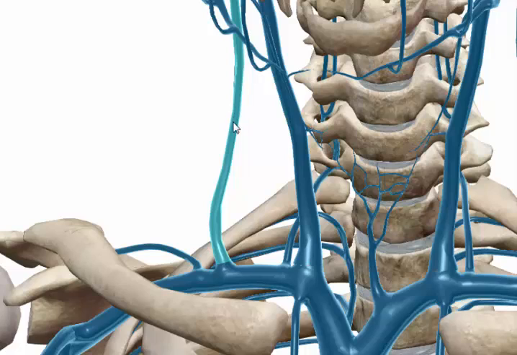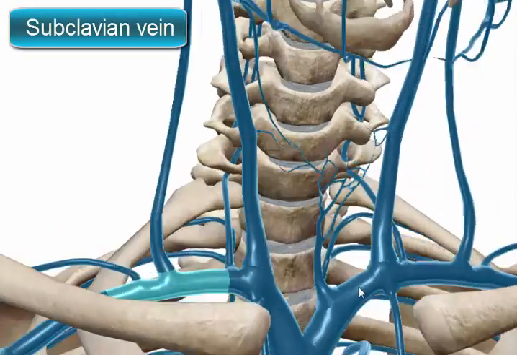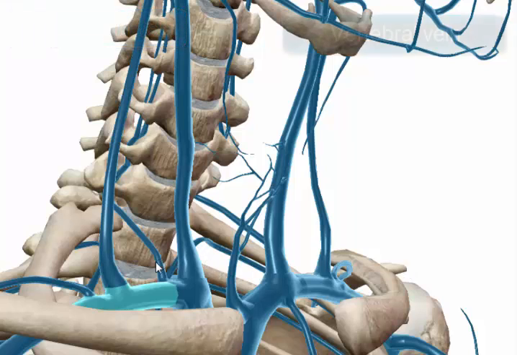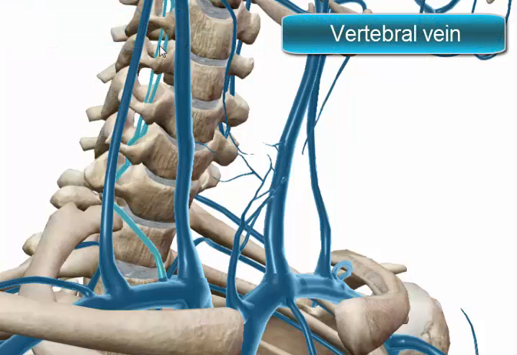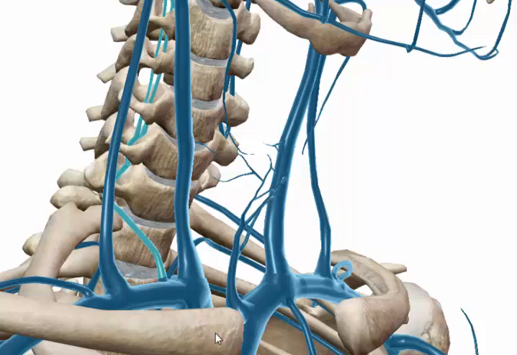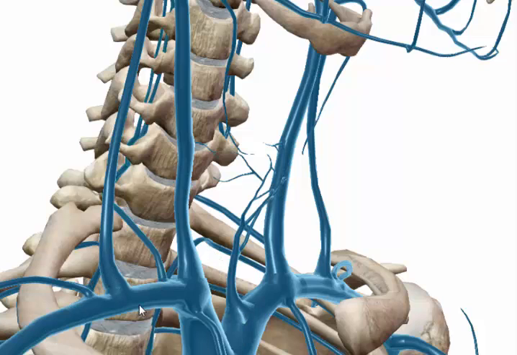The external jugular vein perforates the deep fascia in the subclavian triangle and empties into the subclavian vein. The vertebral vein comes here too. Here it is. The confluence of jugular veins with the subclavian vein and brachiocephalic trunk is known as the venous angle.